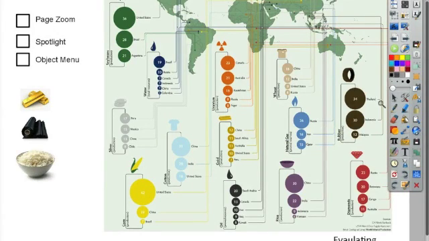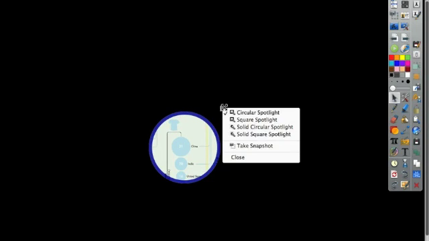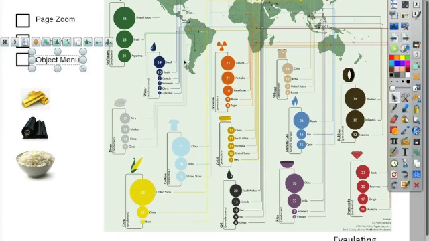Another thing you could do here would be to use your spotlight. When you're using Page Zoom, make sure you go back to the selector tool, otherwise you'll get really frustrated that it keeps zooming in. So try out your spotlight, which will allow you to highlight just certain parts of an image. You can make a square spotlight, a solid circular spotlight, or a solid square, and you can take a snapshot of what's inside.